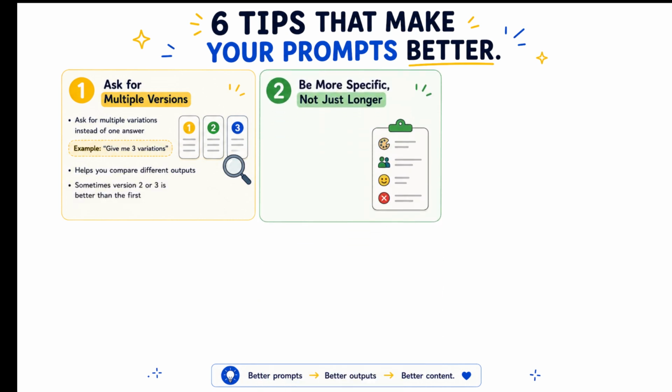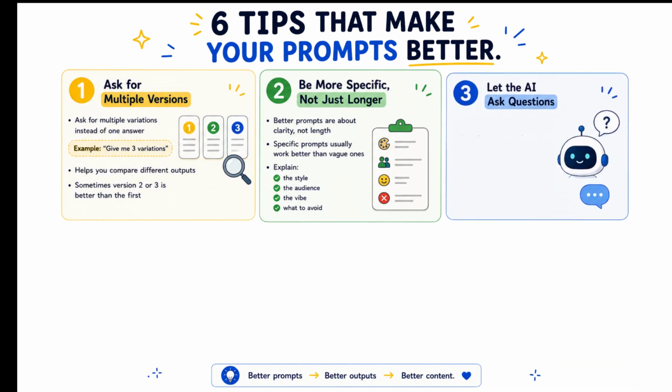Tip number 2. Be more specific, not just longer. A lot of people think better prompts just mean writing more words, but it's really about clarity. Specific prompts usually work better than vague ones, even if they aren't super long. So instead of saying, make me a mascot, you could explain what style you want, who the audience is, what vibe you're going for, and what to avoid. That usually gives much better results.